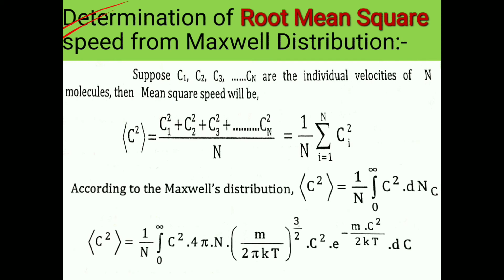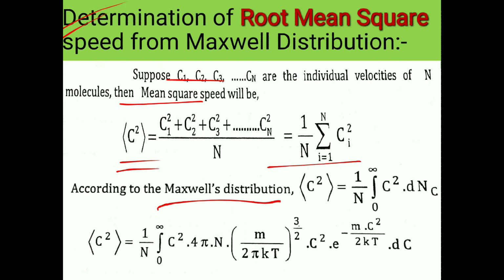Now see determination of root mean square speed from Maxwell distribution. Suppose C1, C2, C3 to Cn are the individual speeds of n number of molecules. Then the mean square speed, C square average, will be equal to 1 by n summation i from 1 to n of Ci square.